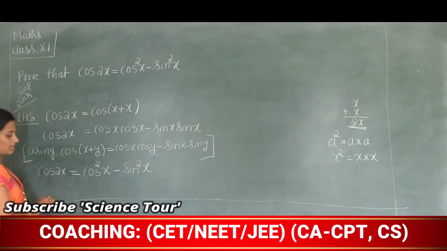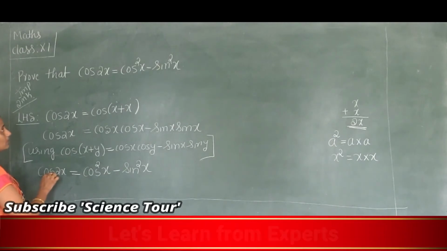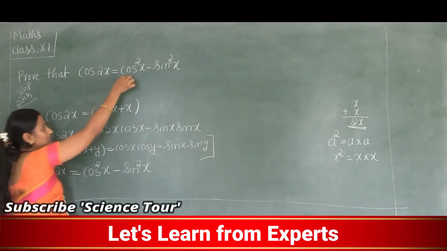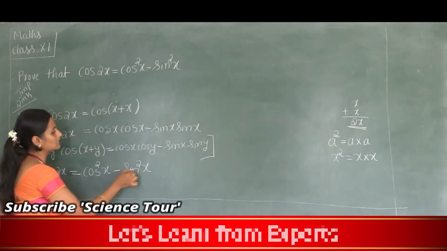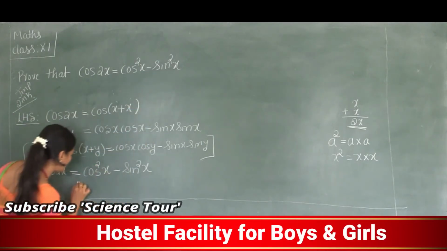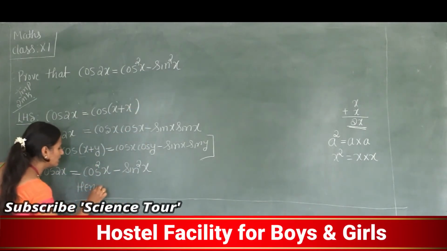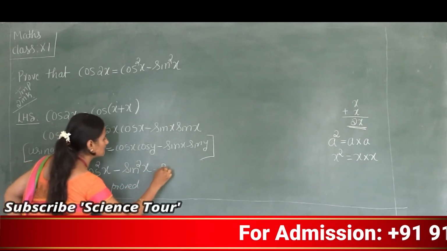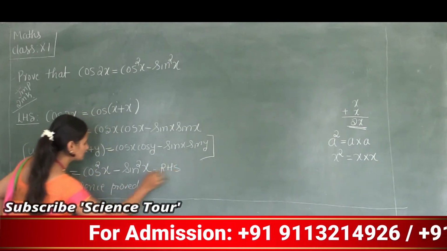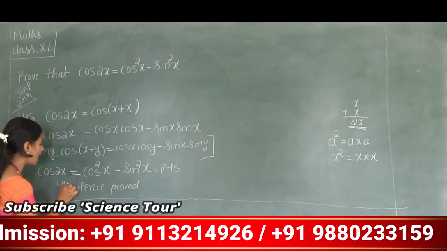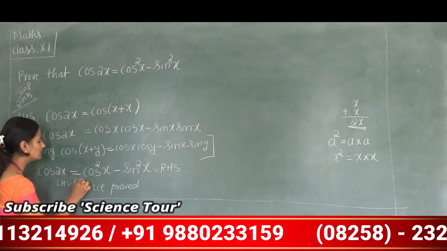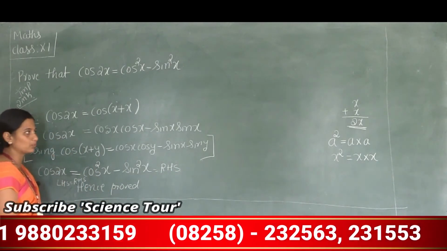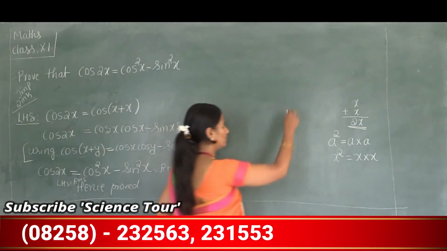So cos 2x is cos square x minus sin square x, and hence it is proved, which is equal to the RHS side. Therefore LHS side is equal to RHS side, and hence it is proved. Now one more important note.